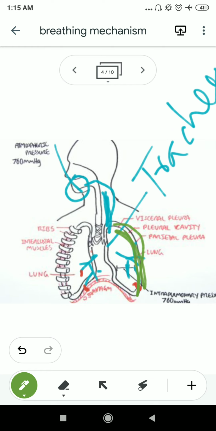Now, the outer part of the pleura is known as visceral pleura. The inner part of the pleura is known as parietal pleura. And between these there is a pleural cavity. Here you can see the inner part is visceral pleura and the outer part is parietal pleura, and inside there is a pleural cavity. You don't need to remember this, it is not so important for you, but what you need to remember is that